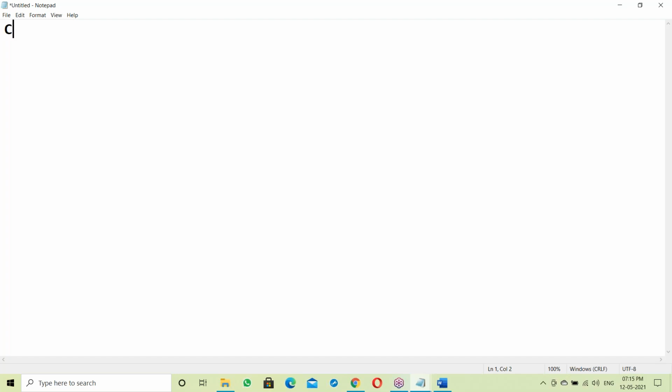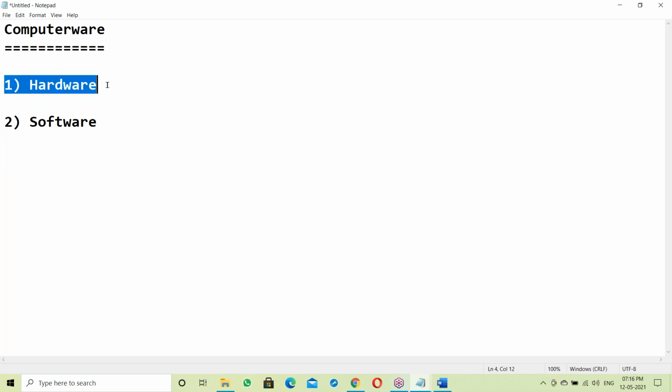Very basics, even if you are new to the computer field you can understand. A computer has basically two categories: first hardware, second software. Hardware means the physical components of a computer, like keyboard,